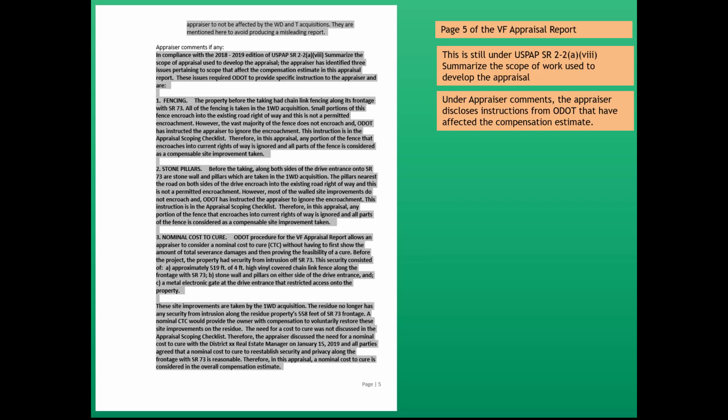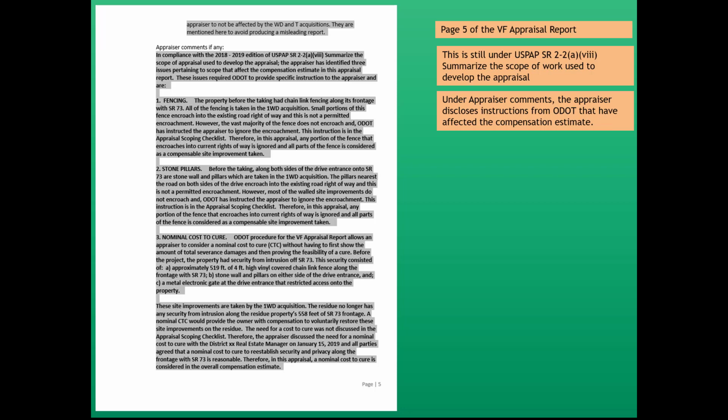Fencing. Property before the taking had chain link fencing along its frontage with State Route 73. All of the fencing is taken in the 1WD acquisition. Small portions of this fence encroach into existing right-of-way, and this is not a permitted encroachment. However, the vast majority of the fence does not encroach, and ODOT has instructed the appraiser to ignore the encroachment. This instruction is in the appraisal scoping checklist. Therefore, in this appraisal, any portion of the fence that encroaches into current rights-of-way is ignored, and all parts of the fence is considered as a compensable site improvement.